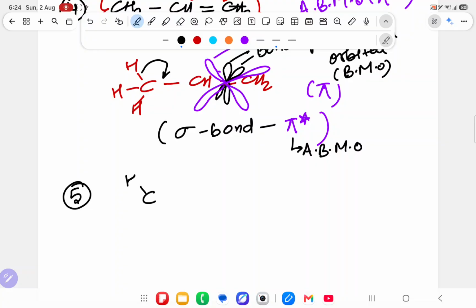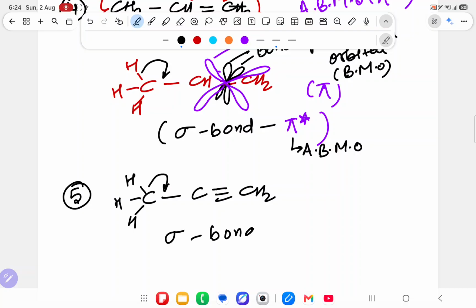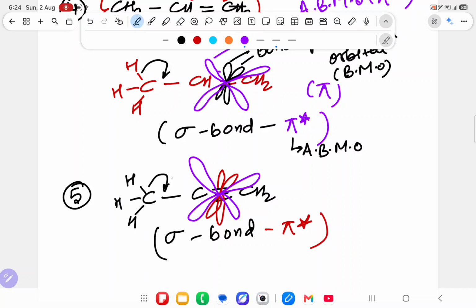Same thing you will do with the triple bond, H, H, H, C, triple bond, CH. So this electron comes from the sigma bond going to, over here it is already filled, so it will go to pi star. Similarly, you will donate. This triple bond is already filled, where is it left? It is the anti-bonding molecular orbital. The electron will go into the anti-bonding molecular orbital.